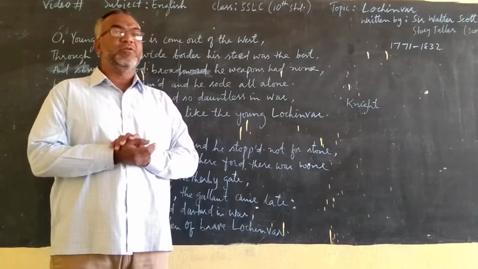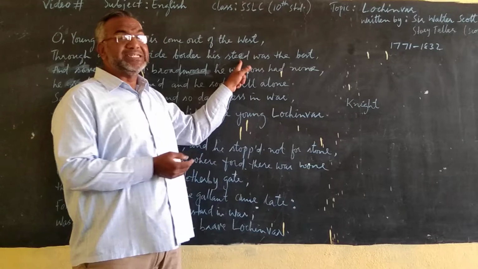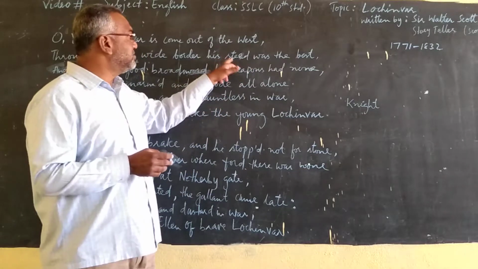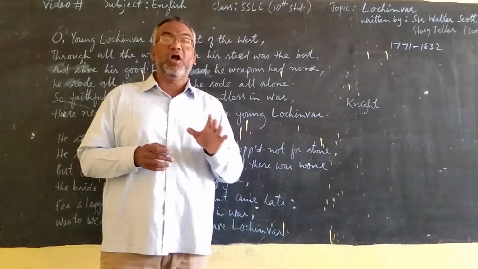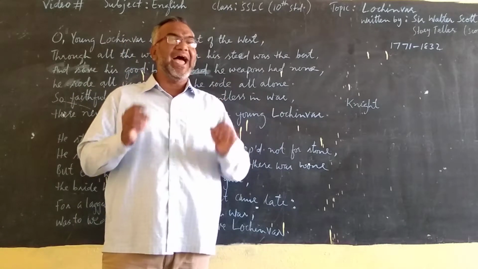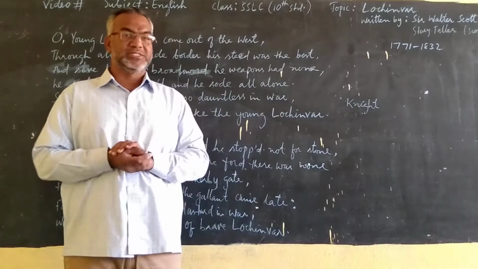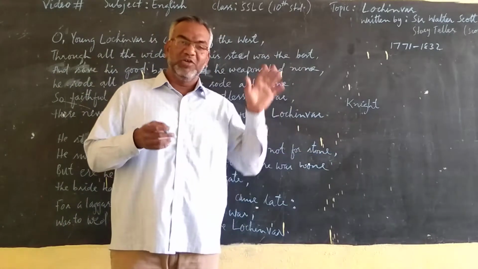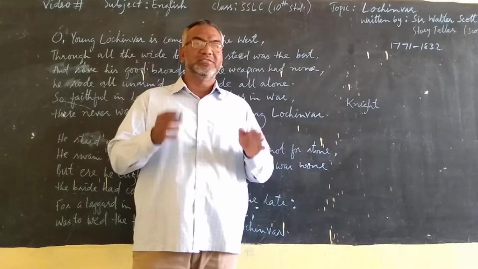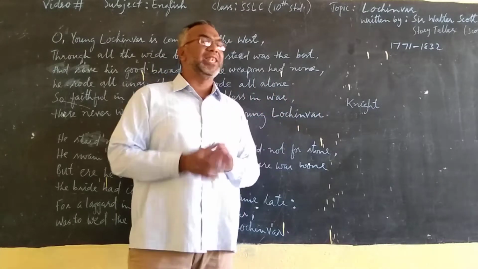So through the border, wide border, his steed, his horse. Steed means horse. His horse was the best. He had the best horse. Just like him, he was brave, he was a knight, he had the best horse as well.